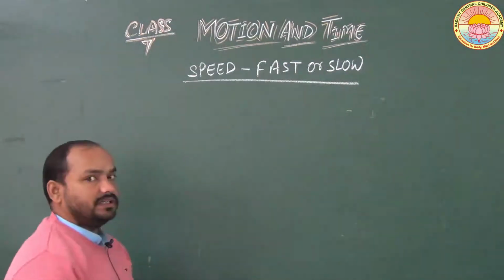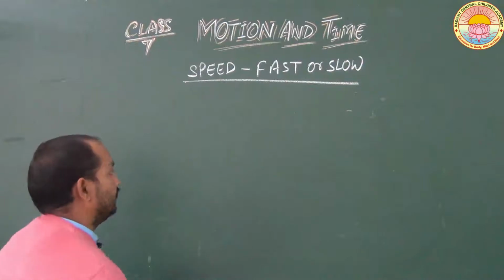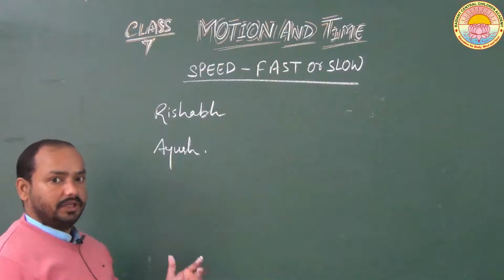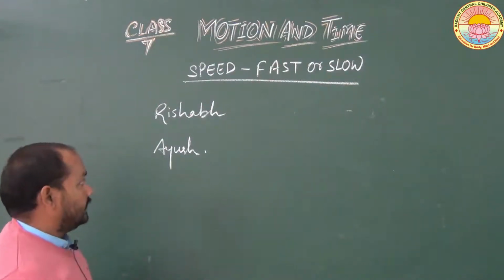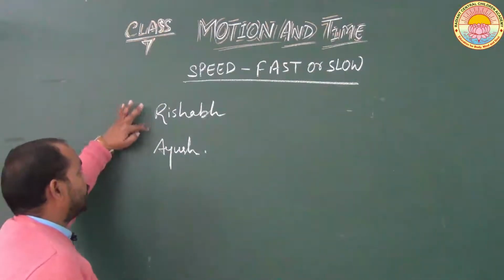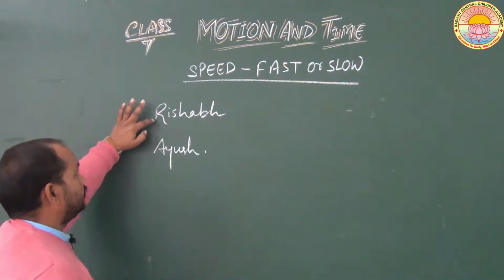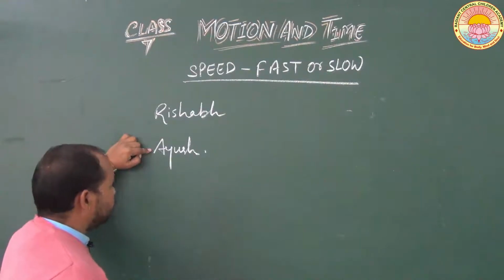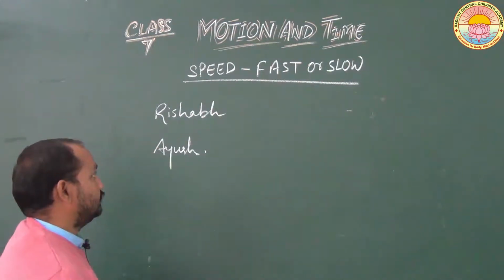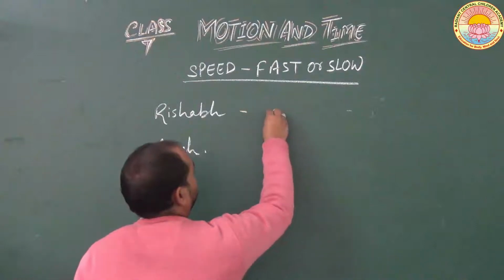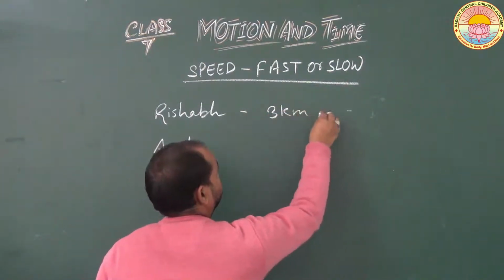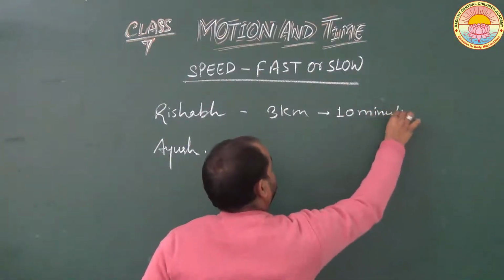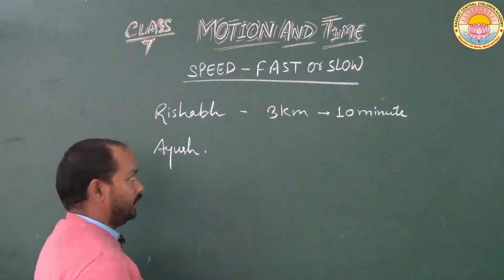And now let us understand the term speed. For this, let us take an example of a race in which two athletes are taking part. The name of the first athlete is Rishabh and the name of the second athlete is Ayush. Suppose Rishabh runs 3 kilometer in 10 minutes.